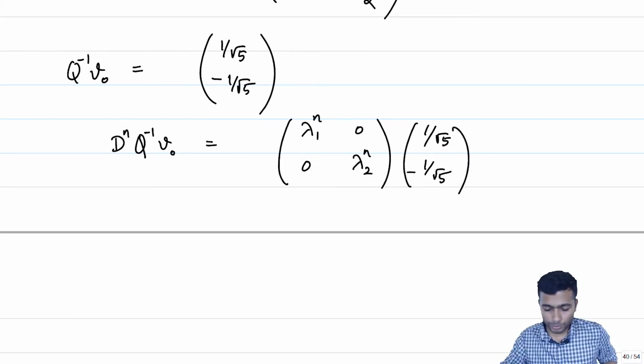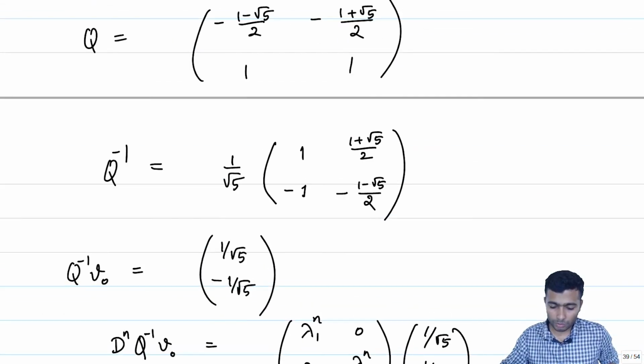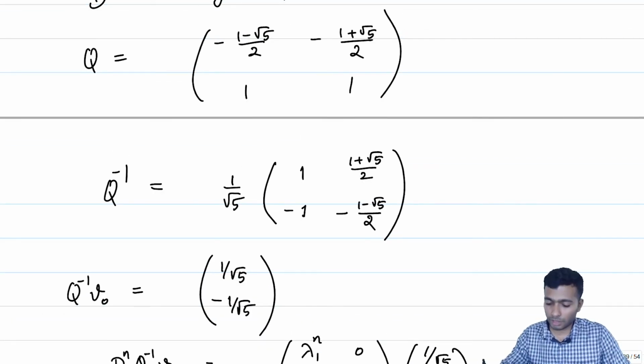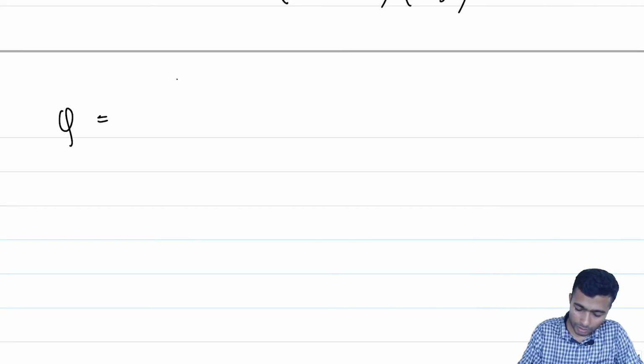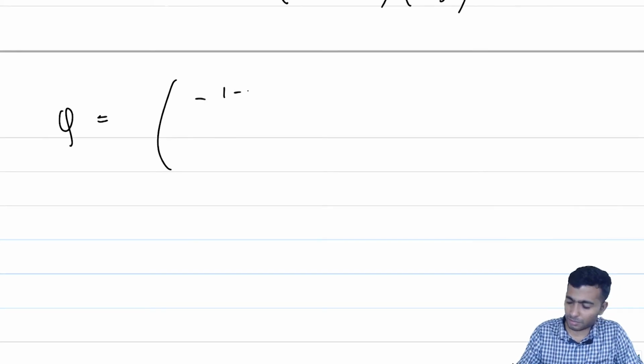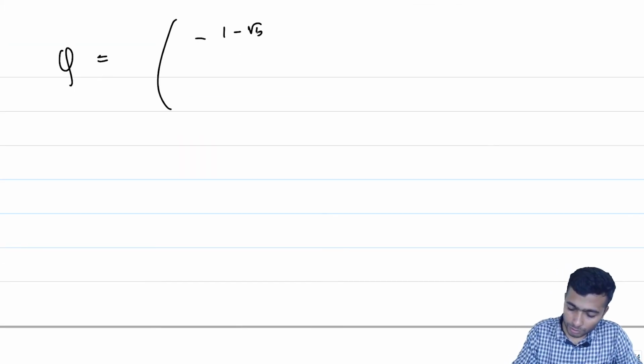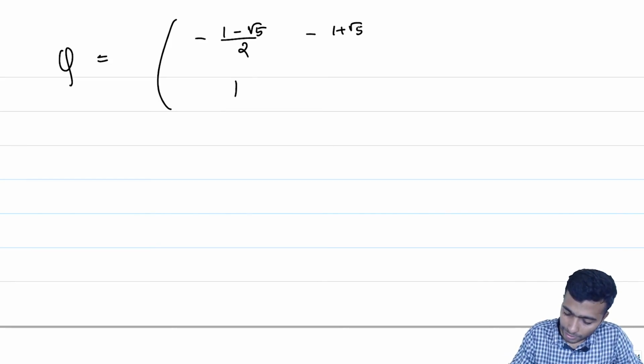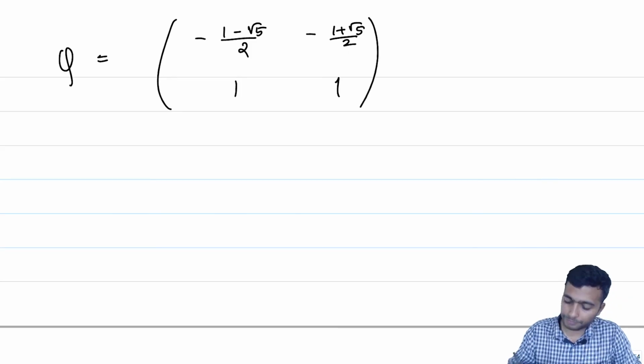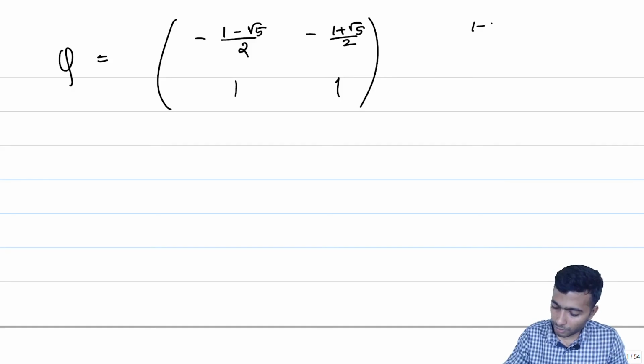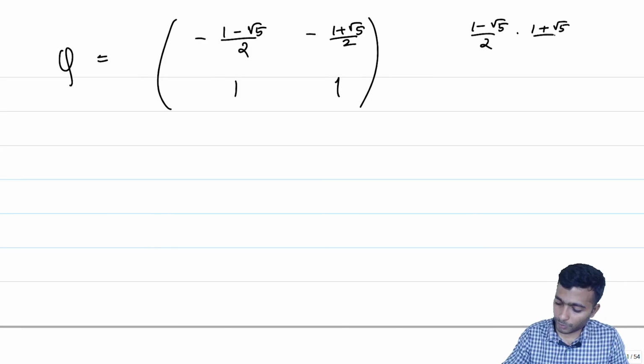Okay. So, now about Q. If you notice, what was Q? Q is minus of 1 minus root 5 by 2, 1, minus of 1 plus root 5 by 2, and 1. And if you notice carefully, 1 plus root 5 by 2 times 1 minus root 5 by 2 is equal to minus 1.